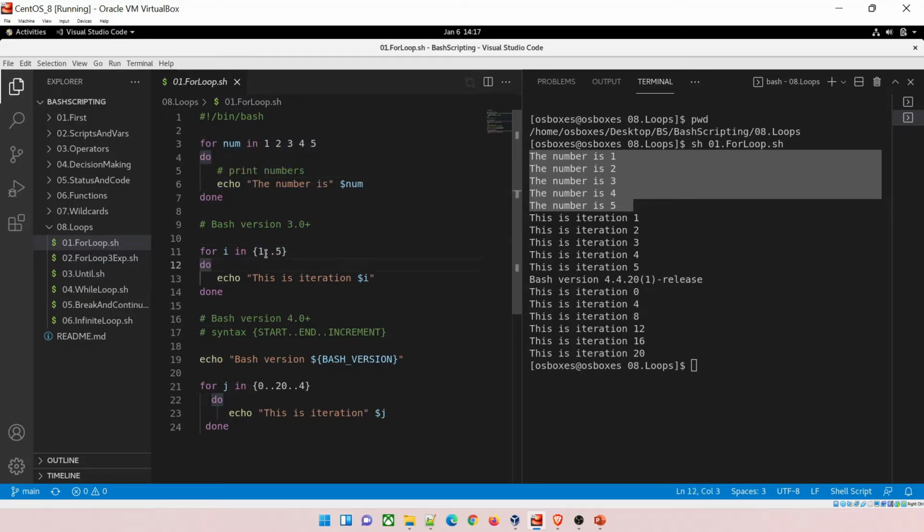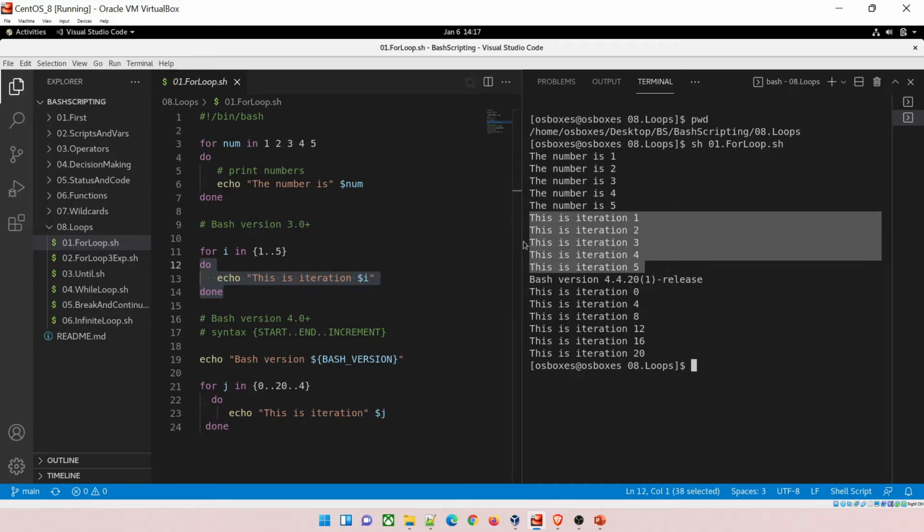Start your curly braces, give your first number from where you want to start, and give your end number, and then this will iterate. This is pretty handy when you don't have to write all the numbers. For example, if you have to write 1 to 100, you cannot write 5, 6, 7, 8 till 100, right? It will become a huge problem for you. Now instead of 5 you can give 100 and it will run over there, and exactly the same thing, just this symbol is different, and it has printed this is iteration 1 to 5. Perfect.